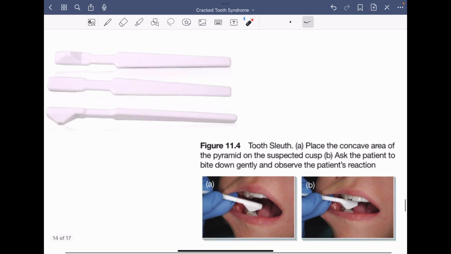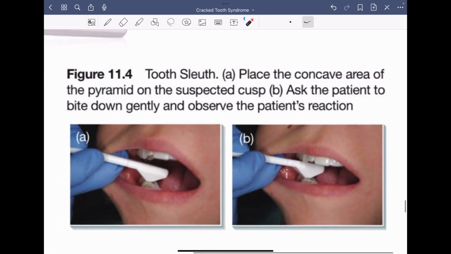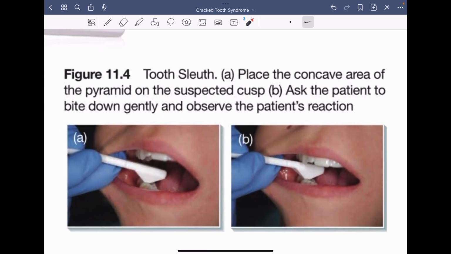Here you can see how this test is carried out clinically. The concavity on the surface of the pyramid is placed onto the suspected cusp and we ask the patient to bite down. See, this is how it is placed, the concave area on the cusp. And then we ask the patient to bite down. And if the patient complains of pain, then definitely you can say it is a case of cracked tooth syndrome.